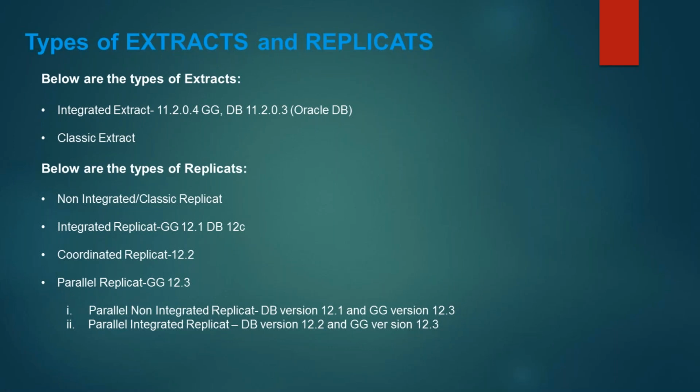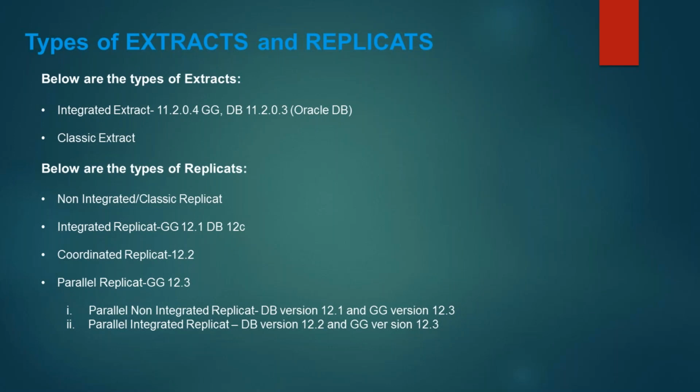Integrated extract and classic extract. So there are two types of extract. Integrated extract is available from Golden Gate version 11.2.0.4 onwards and database 11.2.0.3 onwards. Classic extract is available since the beginning and still it is available. Now one thing is, integrated extract is only available with Oracle database. So if you are using any non-Oracle database, then you have to go with classic.